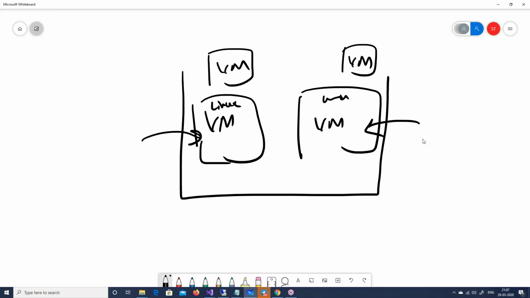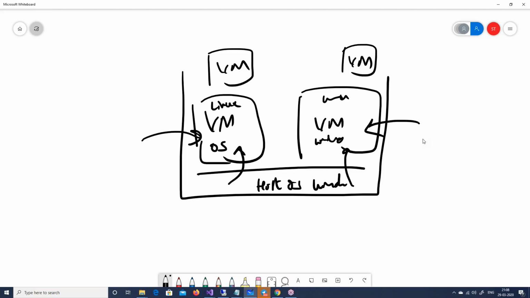And second, when you create a virtual machine, you actually create a whole copy of the operating system. So for example, here is the OS. This is my host OS. Assume my host OS is Windows, right? Now on this, I create a Linux OS, a completely different copy. And then again, I duplicate here and create again a Windows OS VM, a different copy. This is not only heavy, but also it is not scalable, right?